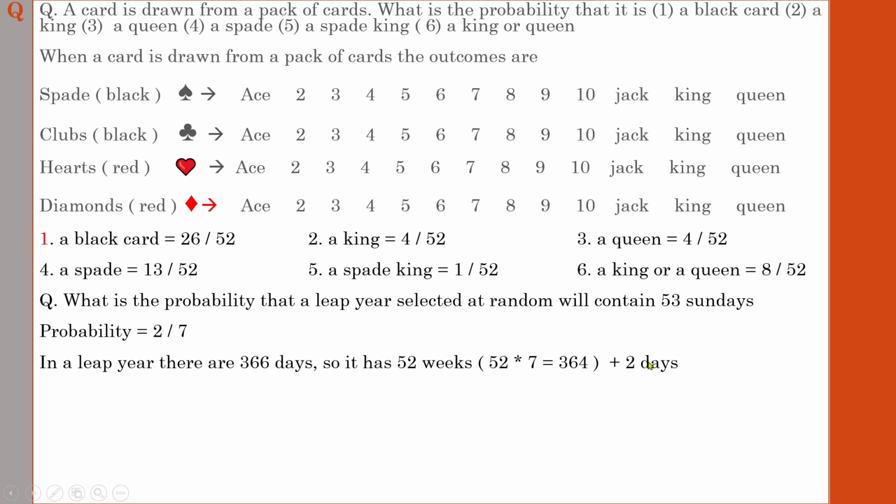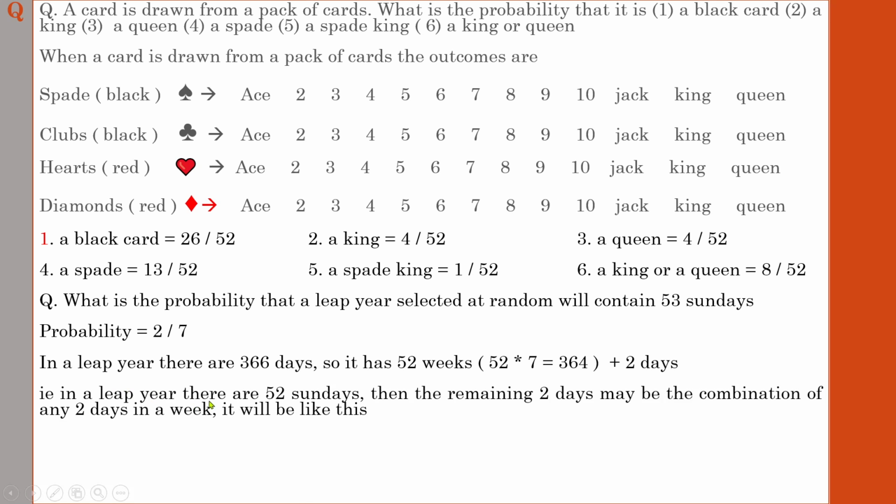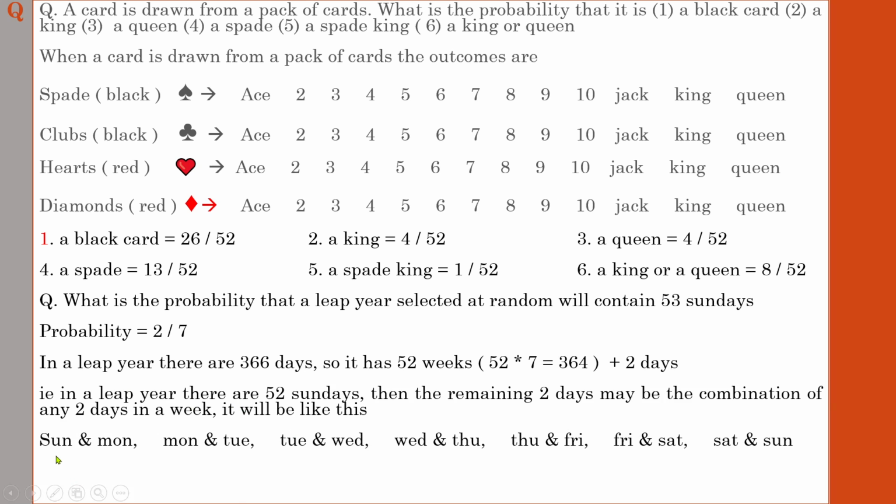So what are the 2 days? It can be any day of a particular week. So you need to identify what are the days that can happen. It can be written like this: Sunday or Monday. You can get that because there are extra 2 days.